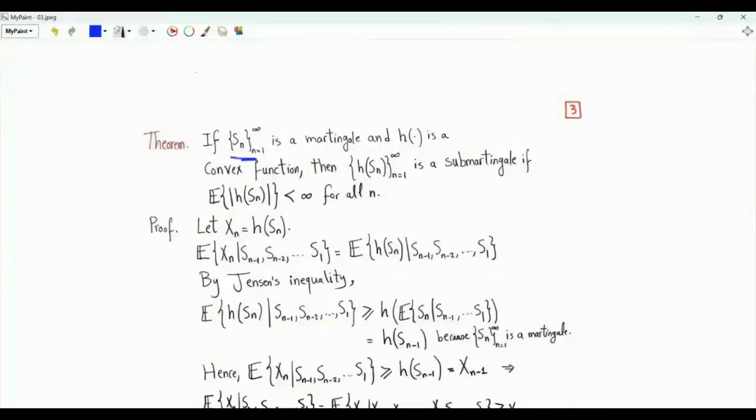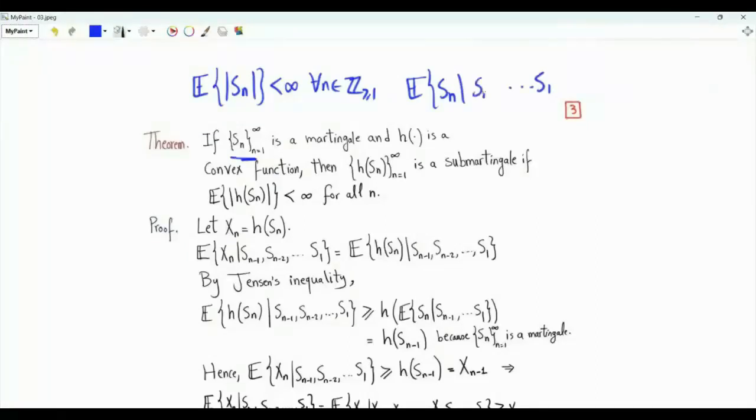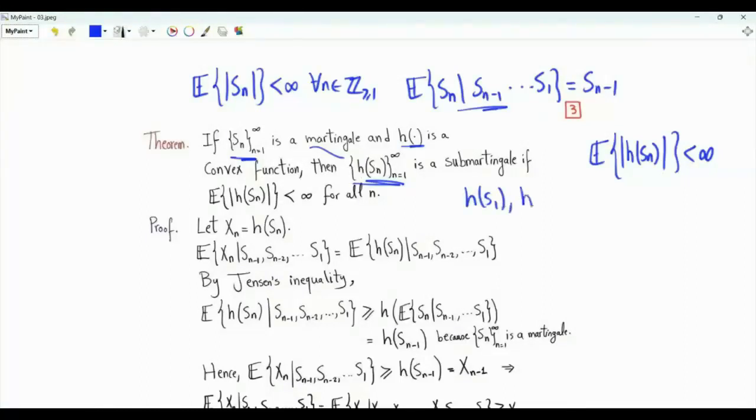Suppose that this sequence is a martingale. This means that the expectation of the absolute value of Sn is finite for every positive integer n, and the expectation of Sn given the random variables from S1 to Sn minus 1, because we have a martingale, this conditional expectation is equal to Sn minus 1. Function h is a convex function. Suppose that the expected value of the absolute value of h of Sn is finite for every positive integer n. Then this sequence, h of S1, h of S2, h of S3, and so on, is a submartingale.